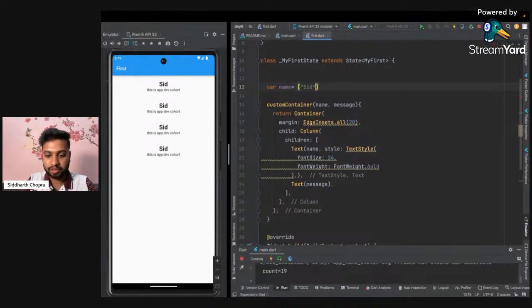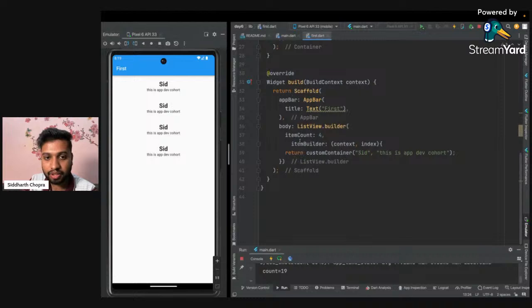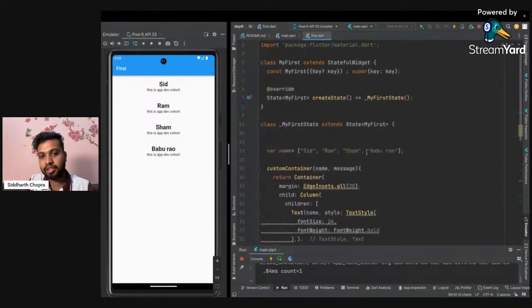The first name I will type is Sid. Another one can be Ram, Sham, and some others as well, like Babu Rao, and many other names we can create like this. Here we have the list of names. If I want to use it multiple times, here we have 1 2 3 4 names, and we have set the item count as 4, so it will work fine. Instead of writing it like this, I will pass the index here, because the index is storing the information about this variable. The index will start from 0, 1, 2, 3, so 0 1 2 and 3, and it is parsing it from here.